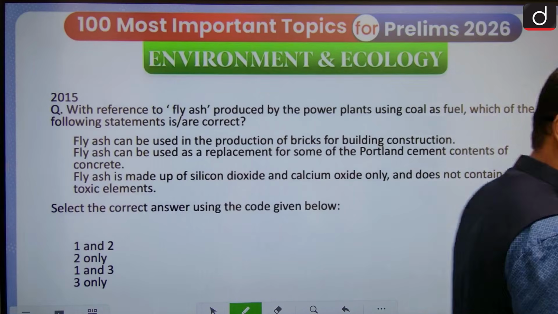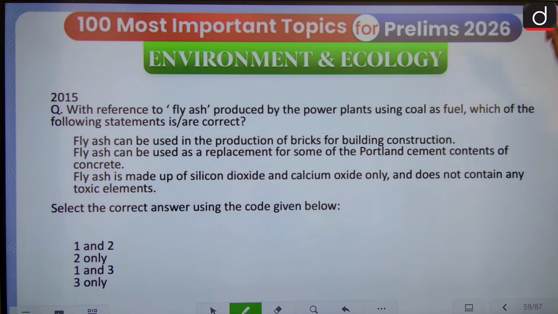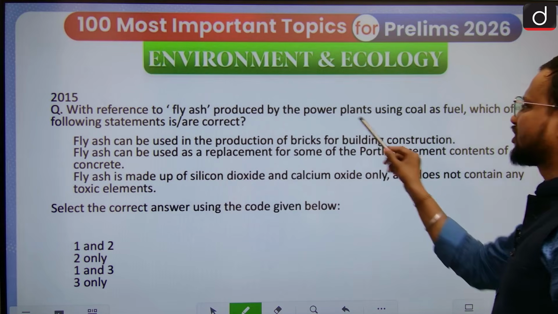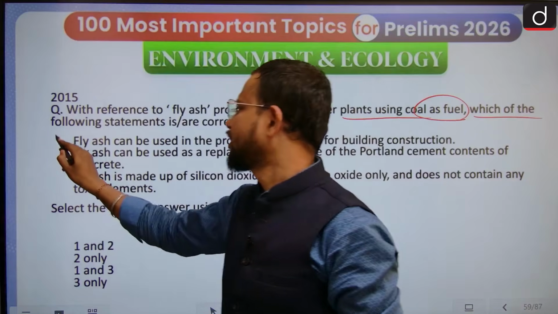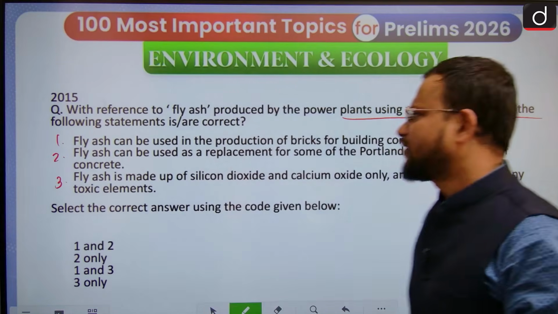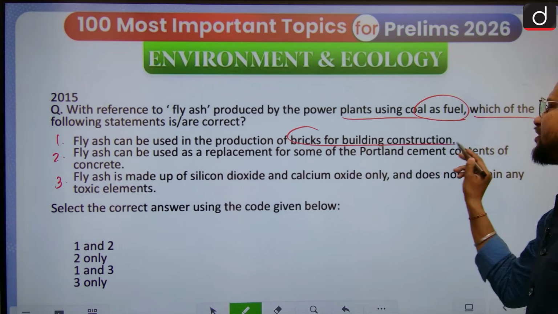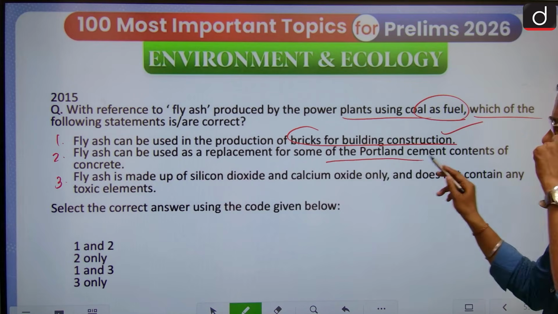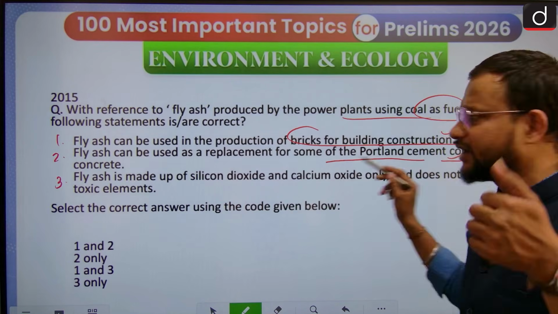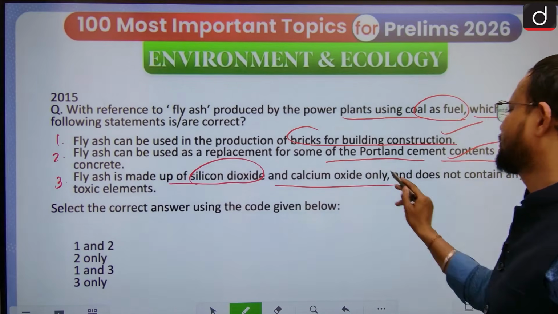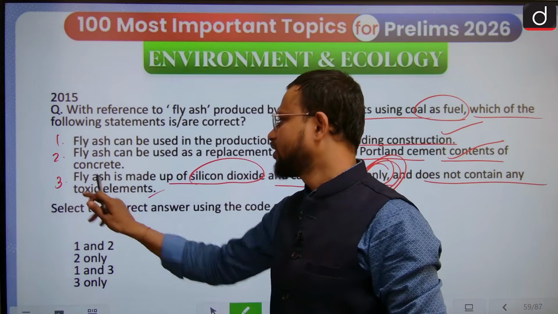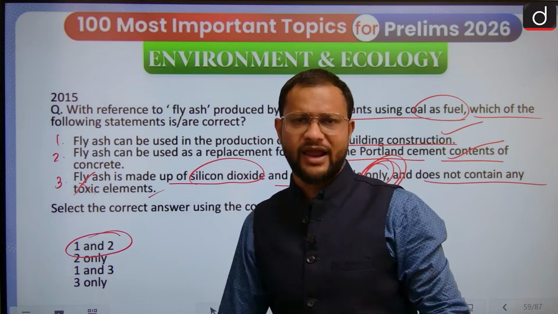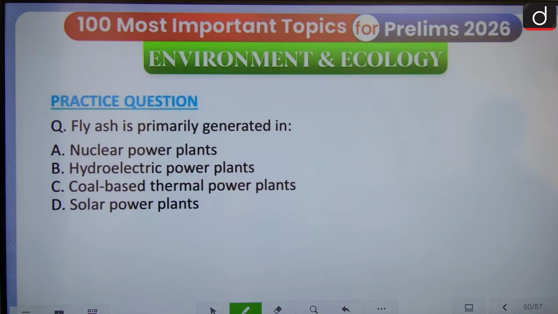Now, 2015. With reference to fly ash produced by the thermal power plant using coal as a fuel, which of the following statements are correct? First, fly ash can be used in the production of bricks for building construction. Yes. Second, fly ash can be used as a replacement for some of the Portland cement content of the concrete. Third, it is made up of silicon dioxide and calcium dioxide only, and does not contain any toxic element. So third is incorrect. The answer to this is 1 and 2. I hope that is comparatively easy.